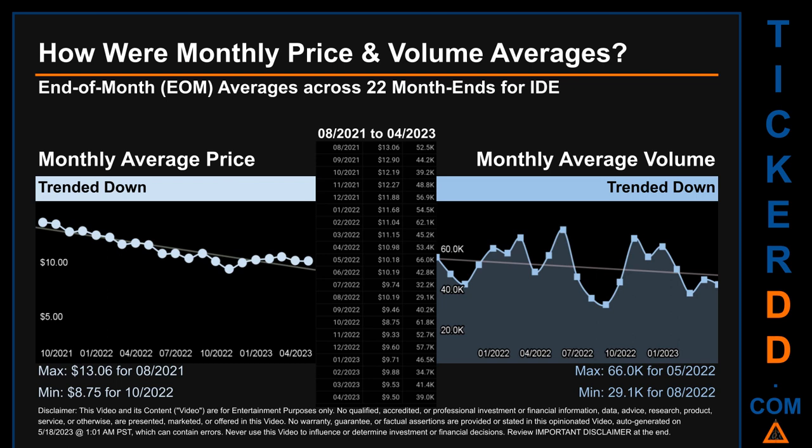How were price and volume averages for IDE? Across 447 trading days, there were a total of 22 month ends, of which monthly averages for daily price and volume were calculated. Overall, monthly price average trended down while monthly volume average trended down. The maximum end of month average price was $13.06 for 08-2021 while the minimum was $8.75 for 10-2020. Looking at volume, 05-2022 and 08-2022 respectively saw the highest and lowest monthly average volume at 66,000 and 29.1 thousand.